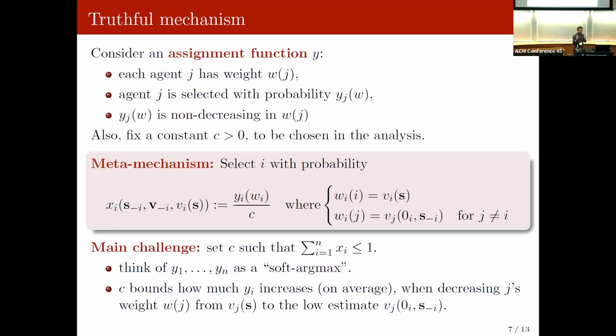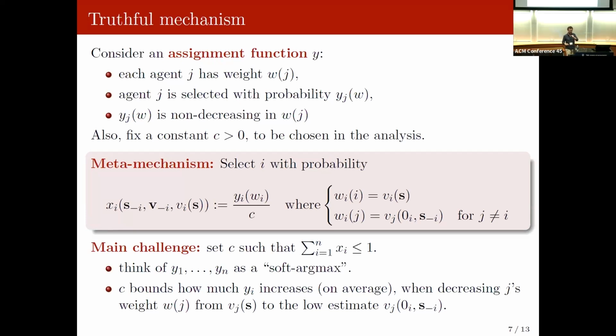And we want the probability of an agent j to be non-decreasing in w. If we increase the weight, we also increase the probability. That's going to be related to truthfulness. So this is like our building block. We're going to try several building blocks. And from these building blocks, we're going to define this meta mechanism, which uses this assignment function y.